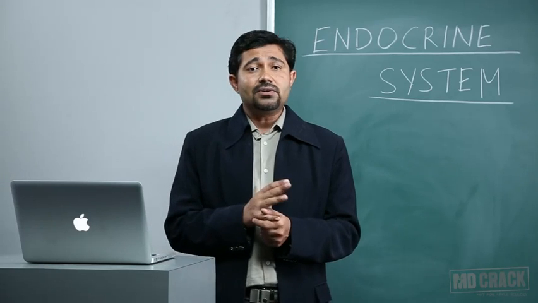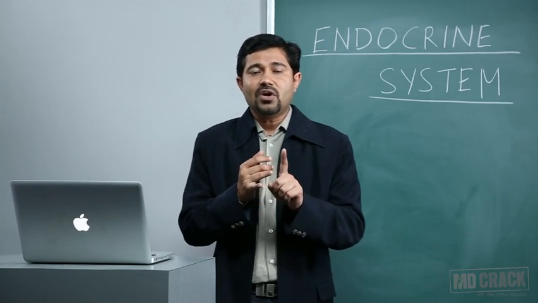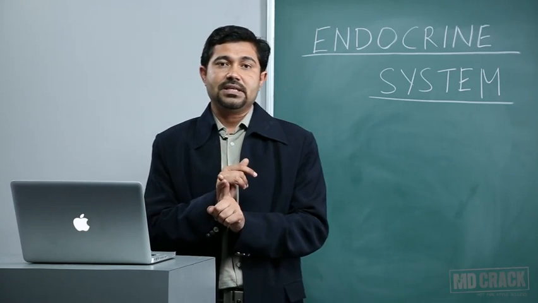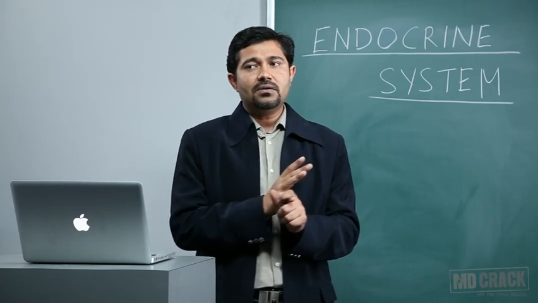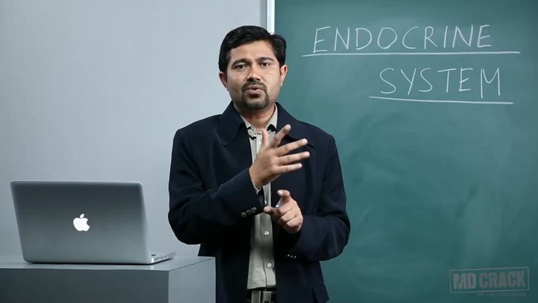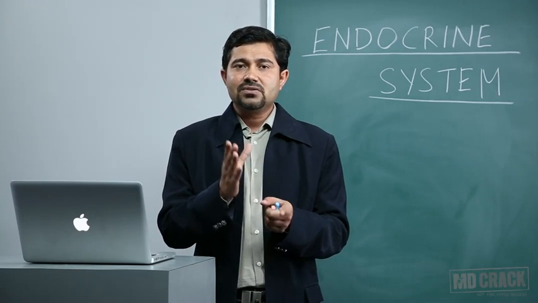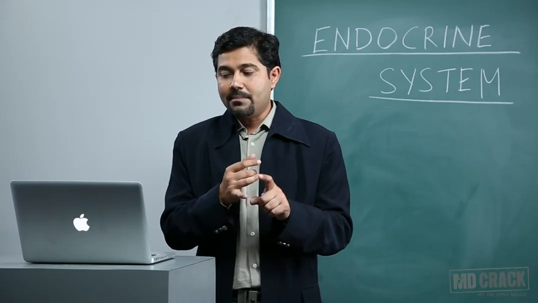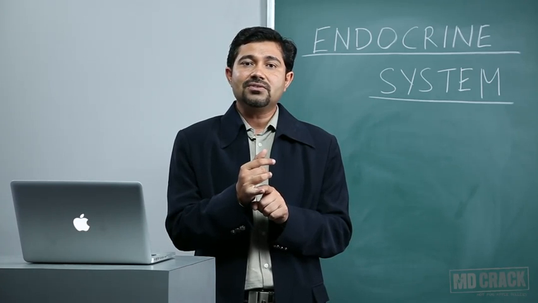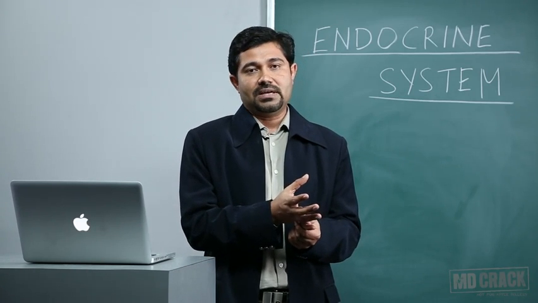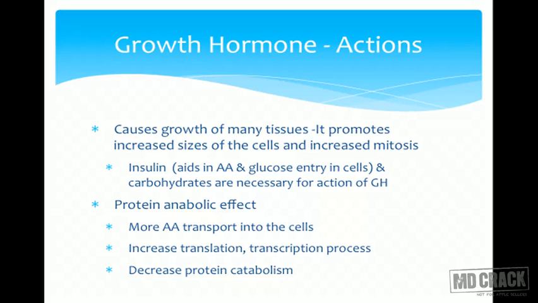It was seen that the action of the growth hormone will not be complete if insulin is not present. So insulin is a must for the action of the growth hormone. Exactly how insulin helps the growth hormone is not known, but it is thought that insulin is required for amino acid and glucose entry into the cell. If amino acid and glucose enter the cell, that ultimately helps growth. Amino acid will help protein anabolism. Glucose will help energy production. That is it.